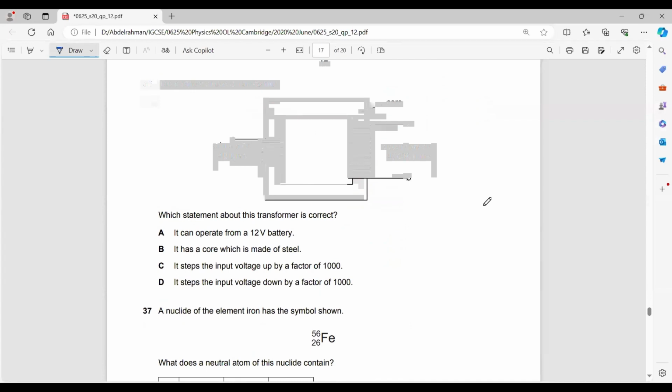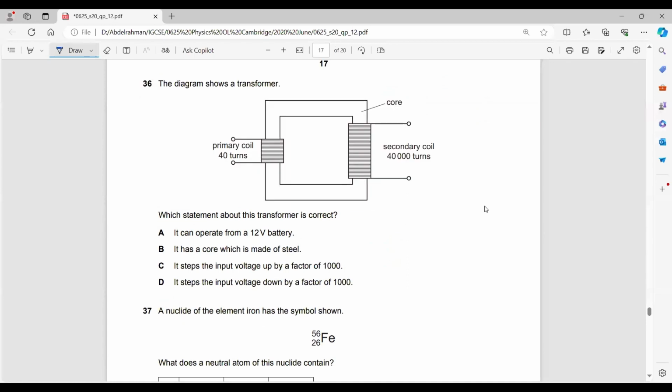Transformer. Which statement about the transformer is correct? It can operate from a 12-volt battery. Can a transformer ever operate from a battery? No. Why? Because the battery is a direct current output, and we know for a fact that a transformer has to have an alternating current input and output. You cannot operate a transformer from a DC output. Never. That's definitely wrong.